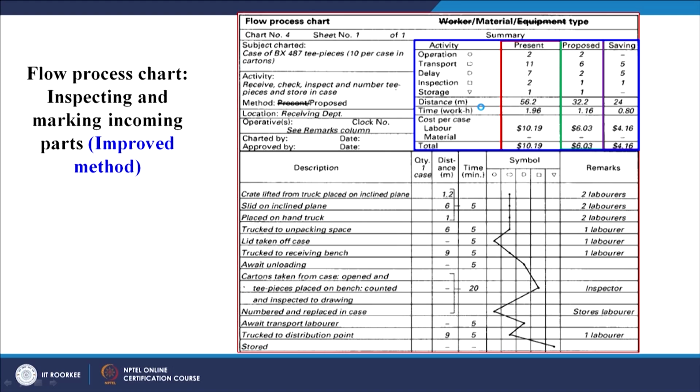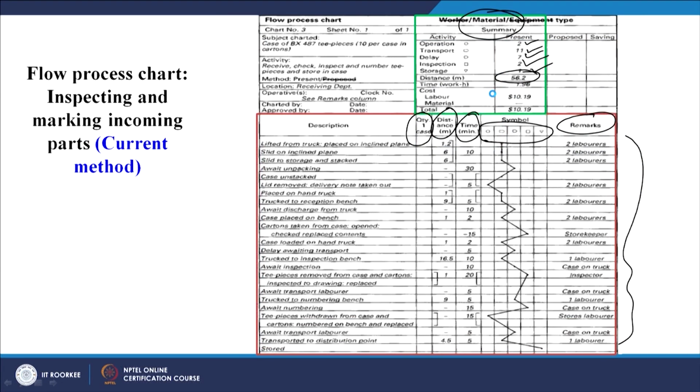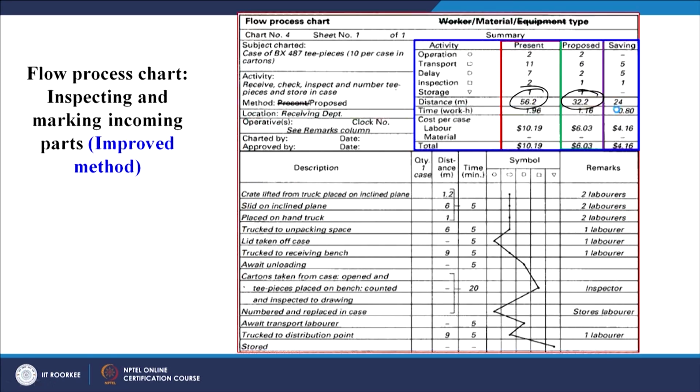If we see the modified method, the proposed method, the distance travelled is 32.1 meters. Earlier in the present method it was 56.2, as I have highlighted here. So 56.2 has now been attacked and we have been able to reduce it to 32.2 by changing the layout of our shop floor.